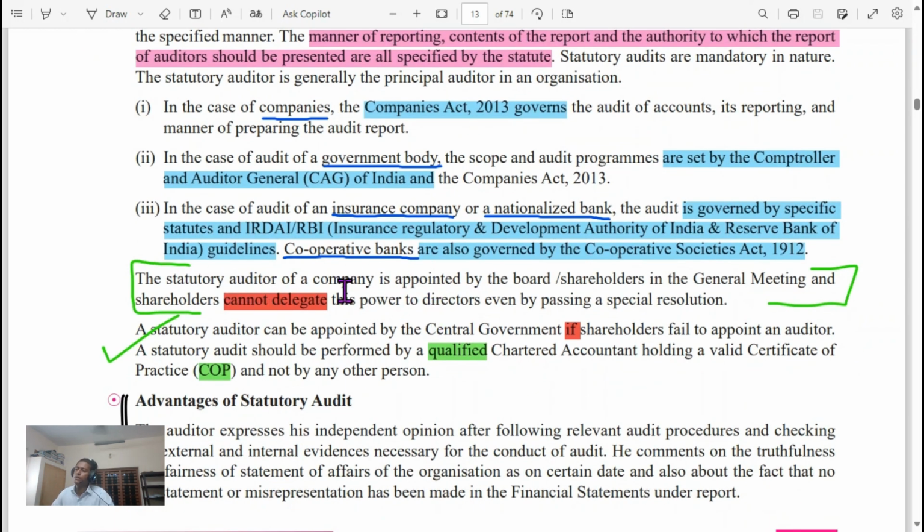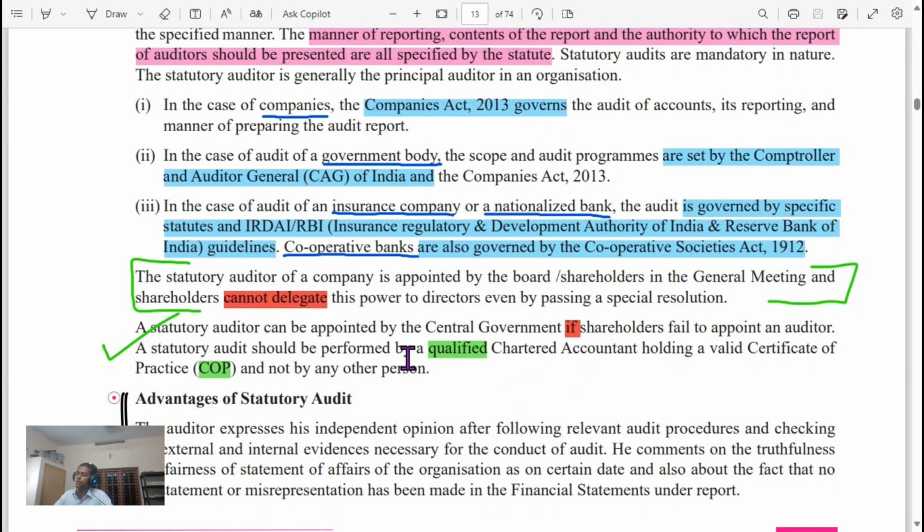The statutory auditor of a company is appointed by the board or shareholders in the general meeting, and shareholders cannot delegate this power to directors even by passing a special resolution. A statutory auditor can be appointed by the central government if shareholders fail to appoint an auditor. Statutory audit should be performed by a qualified chartered accountant holding a valid certificate of practice and not by any other person.